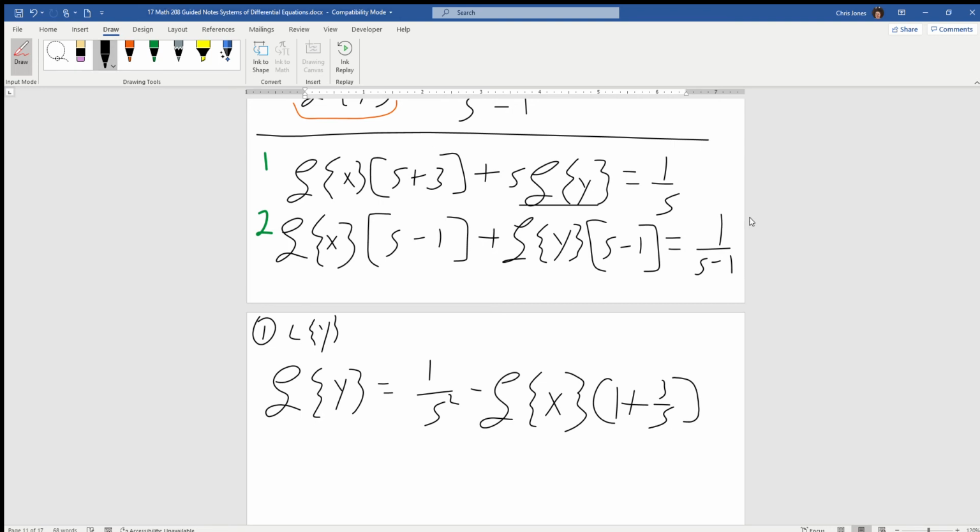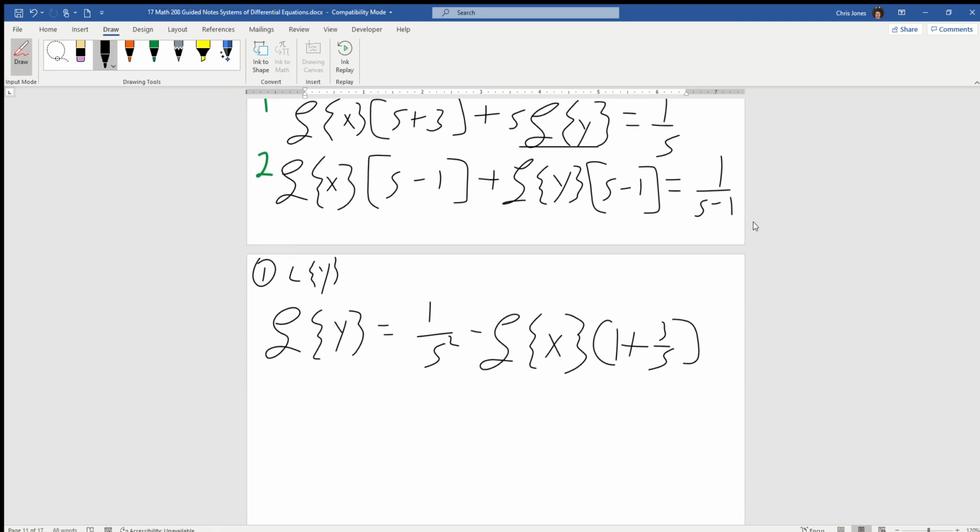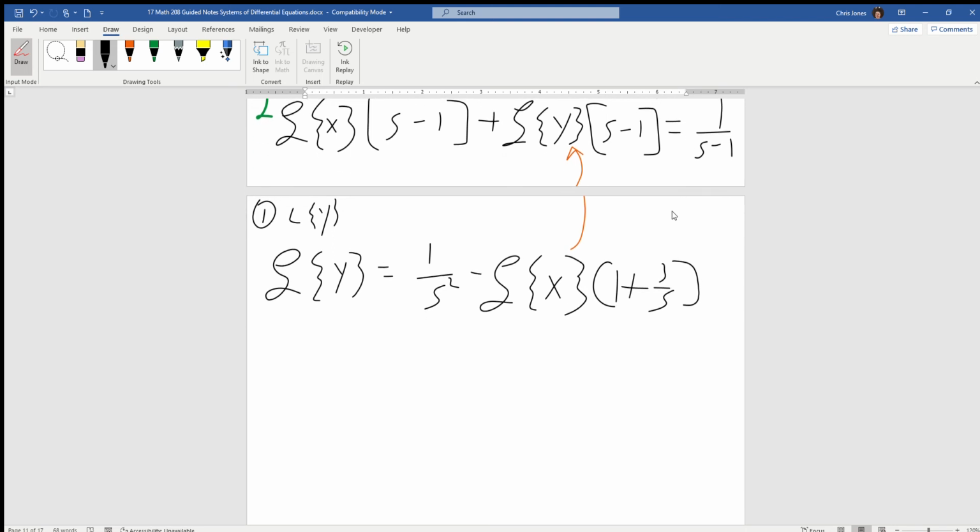Now that we have Ly, we're going to substitute Ly back into this second equation. Hopefully we'll yield some sort of easy expression for Lx, because then we can solve for Lx by getting the inverse. So we're going to plug Ly into equation 2. Now that's not going to be too pretty, so bear with me on this.